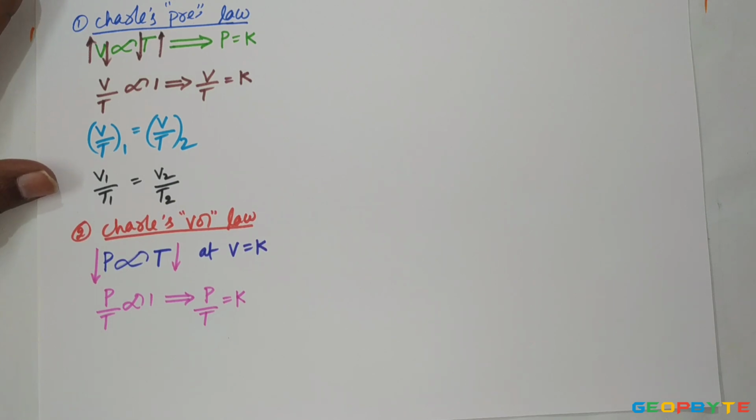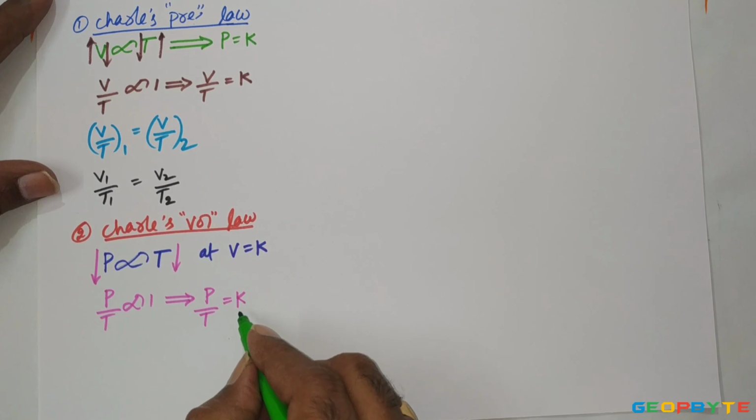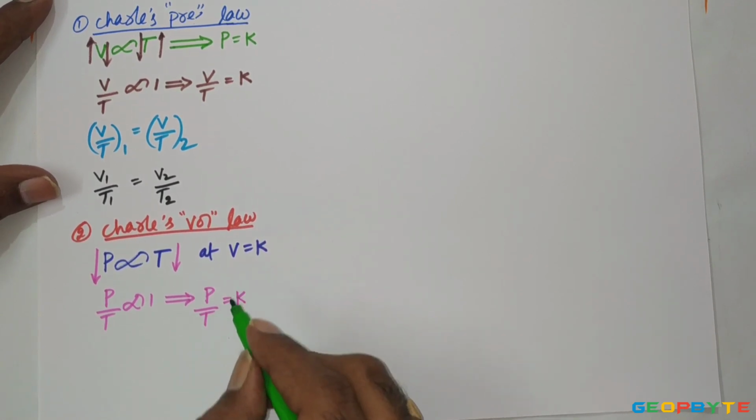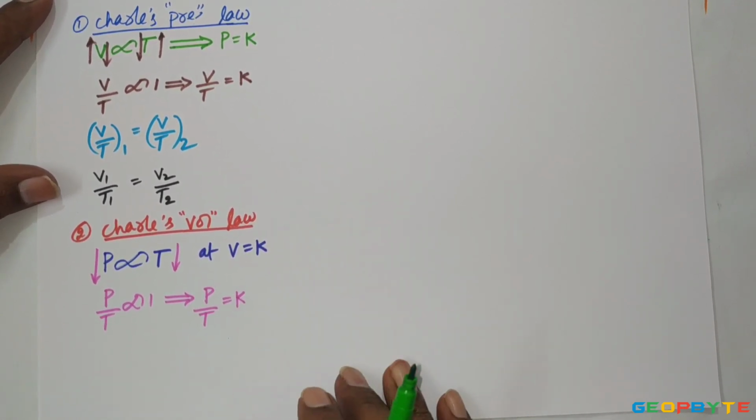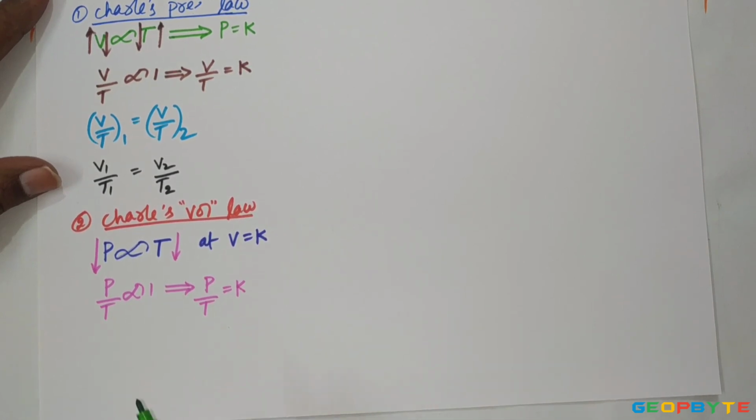That means the ratio between the pressure and temperature remains constant at constant volume for any ideal gas or perfect gas.